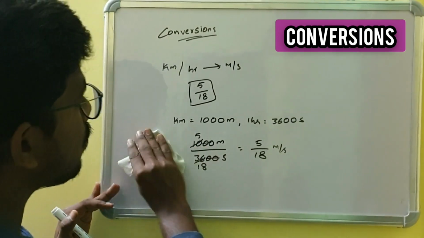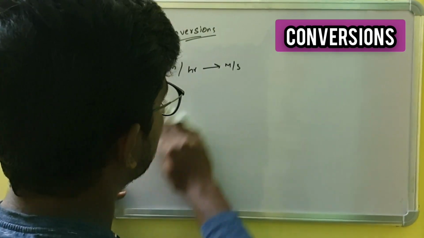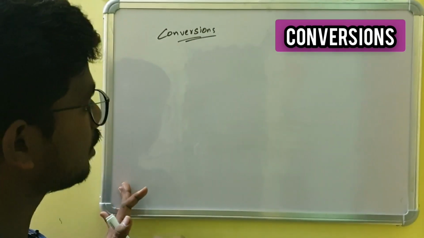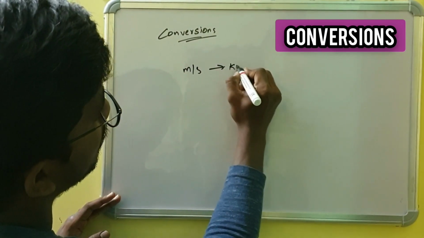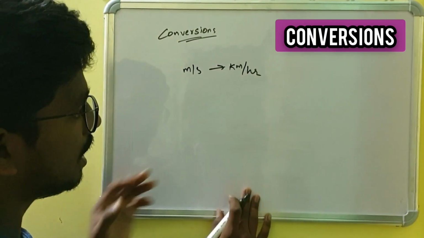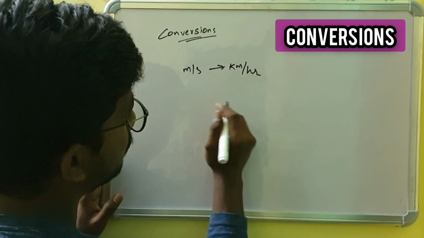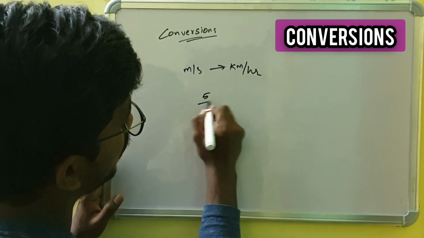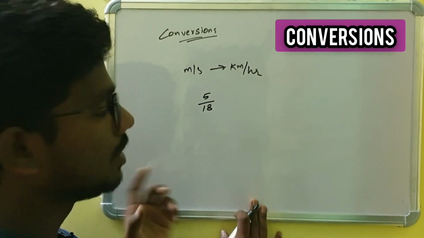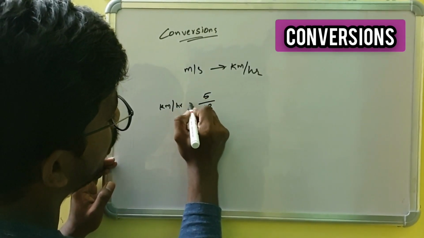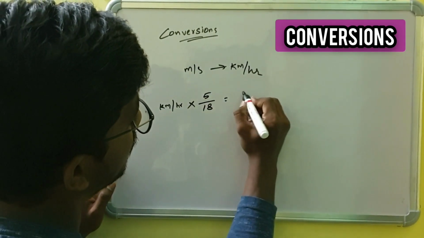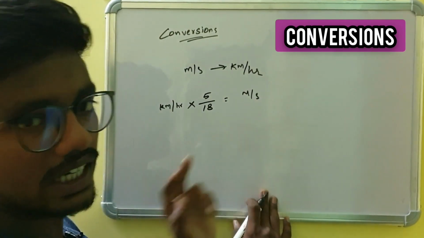Okay, what if meters per second to kilometers per hour? For kilometers per hour to meters per second, we multiply with 5 by 18. Kilometers per hour into 5 by 18 is equal to meters per second. So we are converting like this.